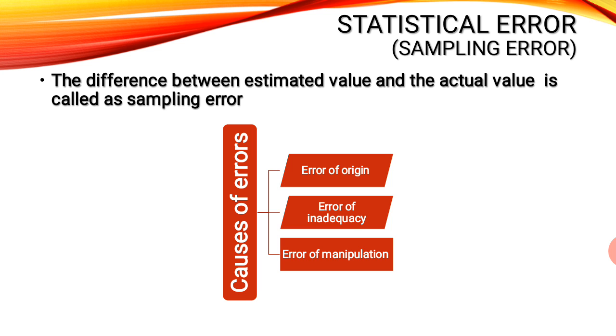But when you get the paper, you get 90 marks. Now that 85 marks is your expectation, your estimation that you may get.